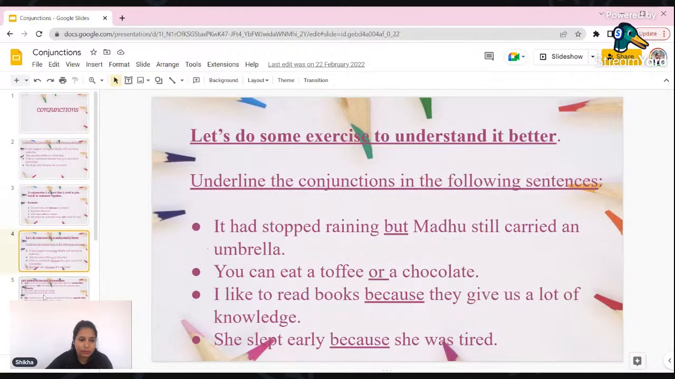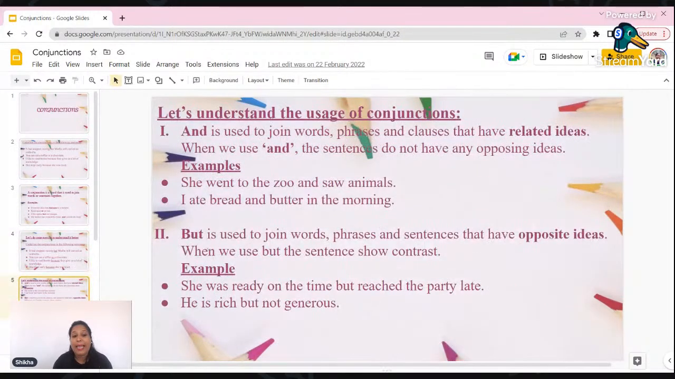Okay, so we have done this one. Now, when to use and. And is used to join words, phrases, and clauses that have related ideas. If you have certain words, clauses or phrases which have related ideas, meaning the ideas are similar, in that case we will use the conjunction and. When we use and, the sentence does not have any opposite ideas. For example, she went to the zoo and saw animals.